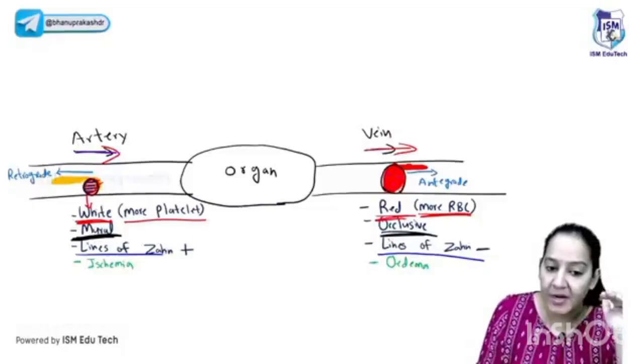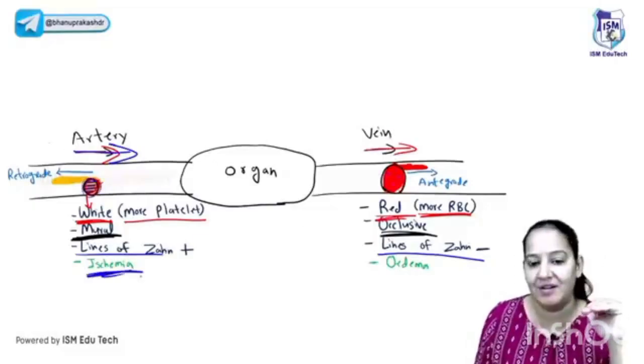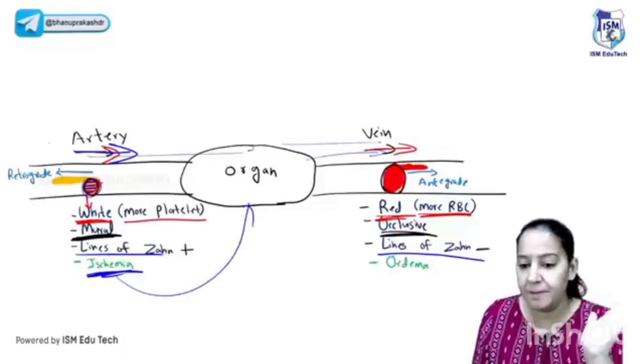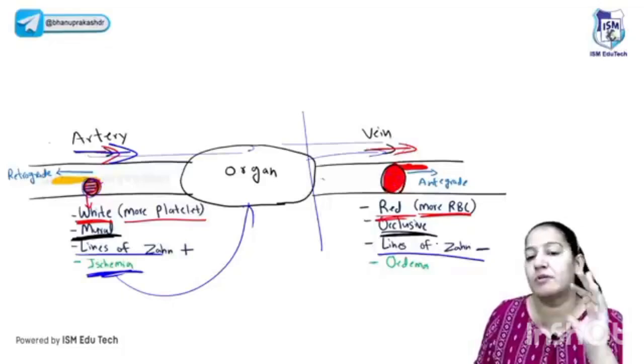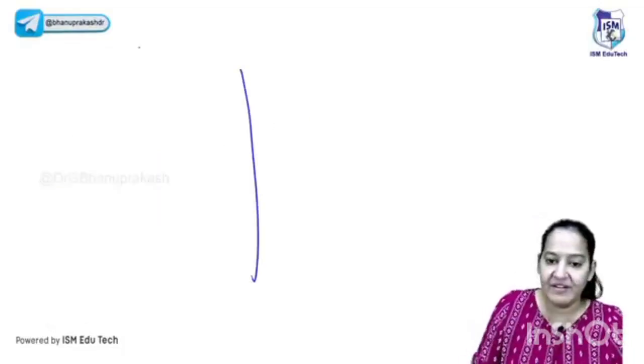Okay. You tell me, what does the artery do? It supplies pure blood to the organ. Now, because of the thrombus, limited blood is coming to the organ. It is leading to ischemia. This is the effect of arterial thrombus. But what does the vein do? It carries impure blood away. So pure blood is coming, but impure blood is not leaving. Impure blood accumulates in the organ because of the venous thrombus, and it will lead to edema of the organ.